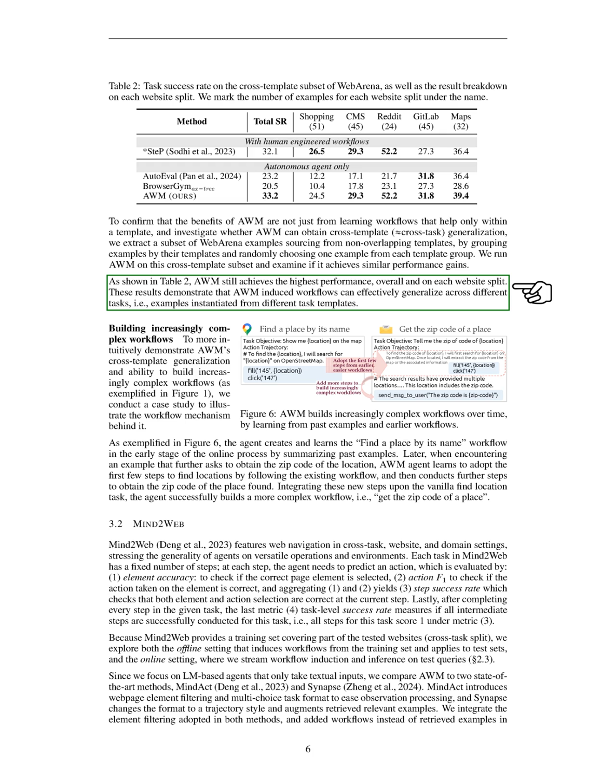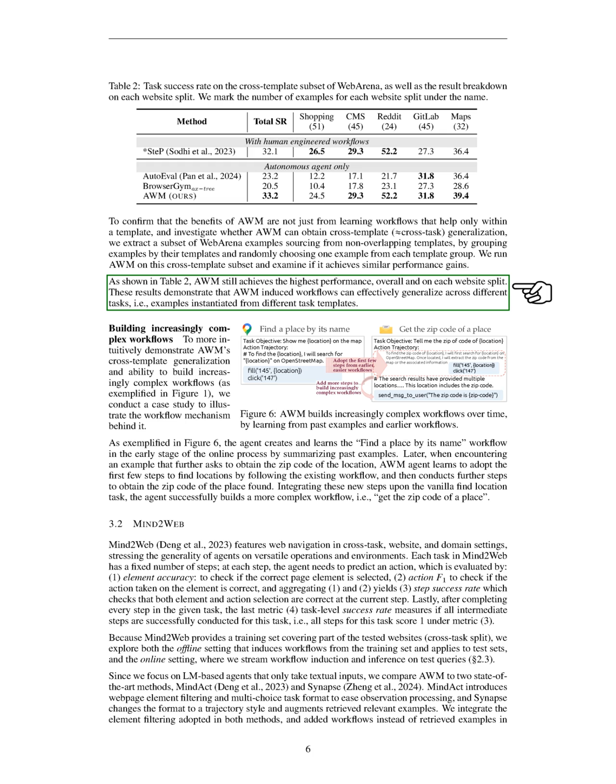We explore both offline and online settings for workflow induction, comparing AWM with two leading methods, MindAct and Synapse. MindAct uses web page element filtering and a multiple choice format, while Synapse employs a trajectory style and enhances relevant examples. We incorporate element filtering from both methods and replace retrieved examples in Synapse with reusable workflows to highlight their advantages. We ensure a fair comparison by using the same models for both workflow induction and action generation.